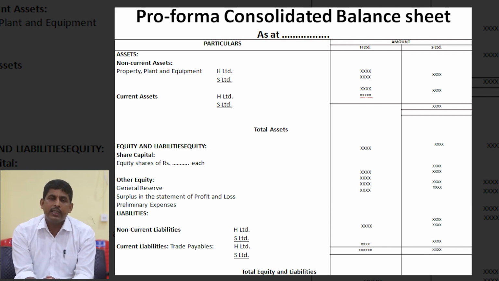And in the equity and liability side, first is share capital, which is the holding company's share portion of equity capital only here. Next, other equity means general reserve, surplus in the statement of P&L, preliminary expenses, etc. And liability means non-current liability, of both holding company and subsidiary companies. Non-current liability will be added there. Non-current liability includes sundry creditors, bills payable, etc. So current liability means trade payables, sundry creditors, bills payable, etc. This will also be added. So this is the pro forma of consolidated balance sheet.